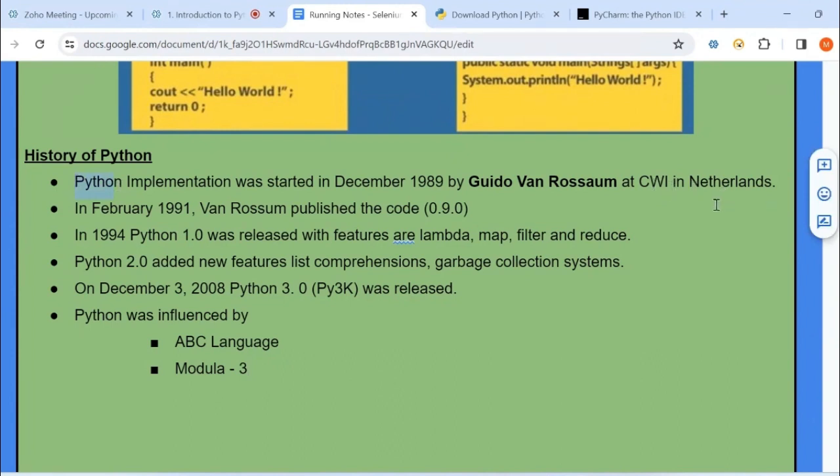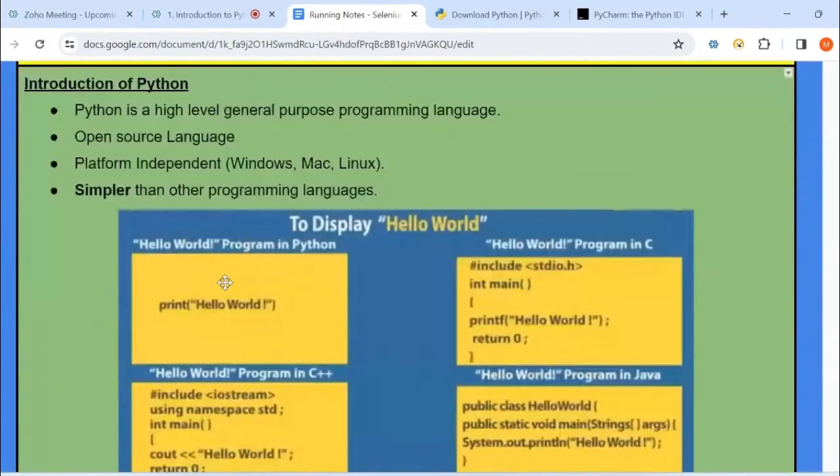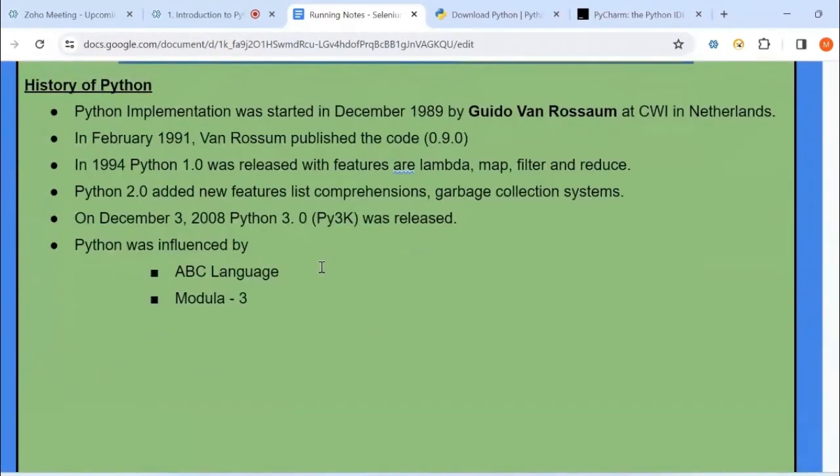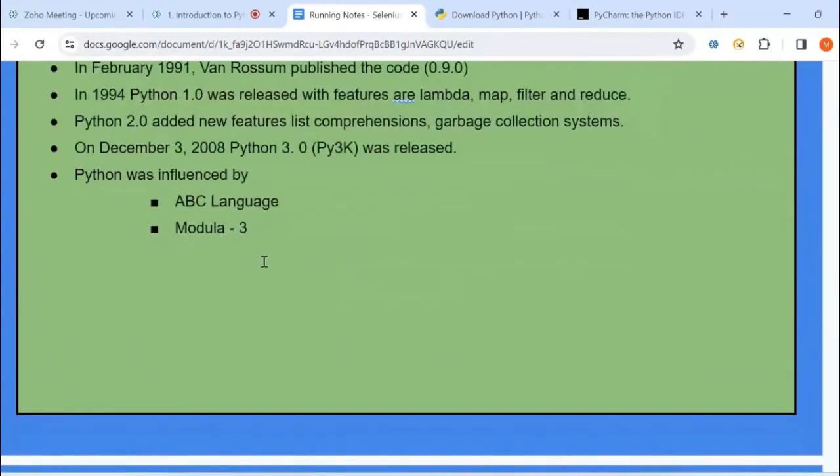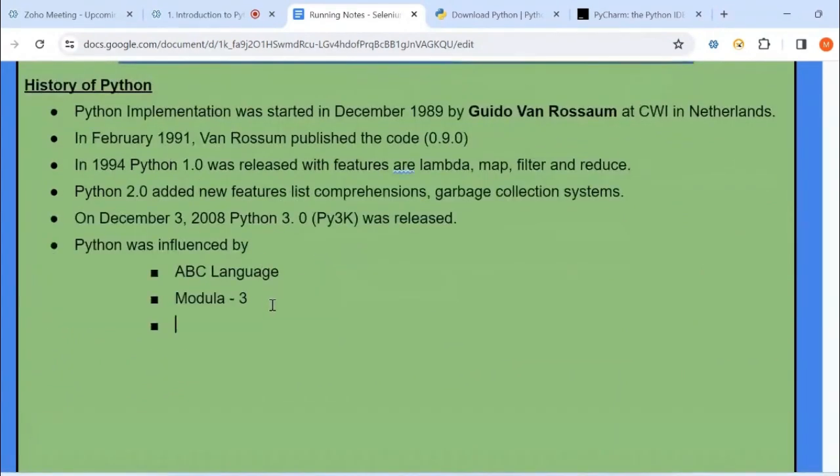It is very, very important. And up to now, we have seen the introduction as well as the history of Python. Let us try to see installation. If you want to work with any language, you should have that programming language installed locally. So let me walk you through it one by one.